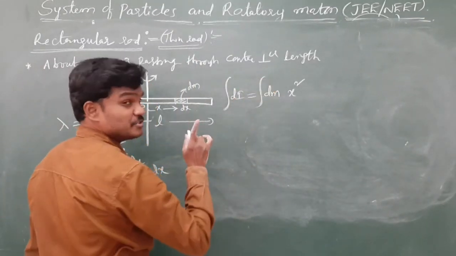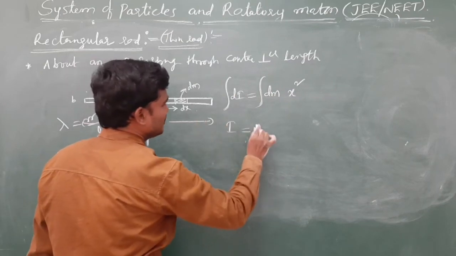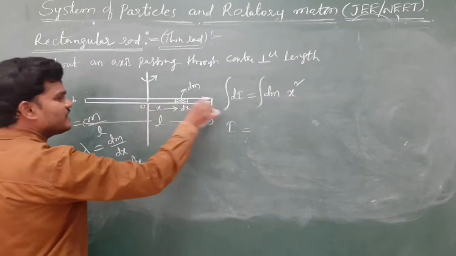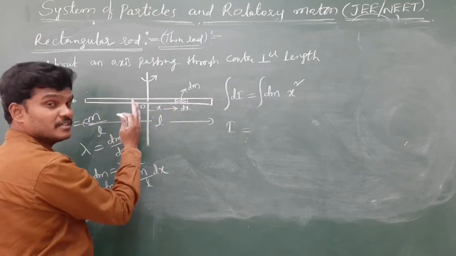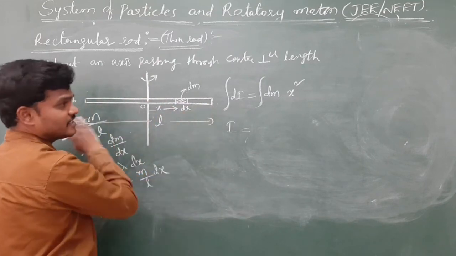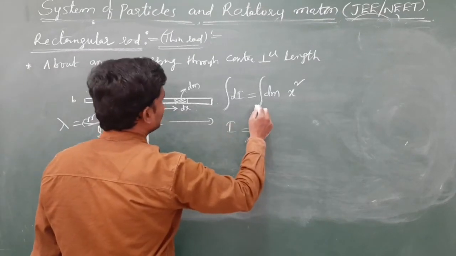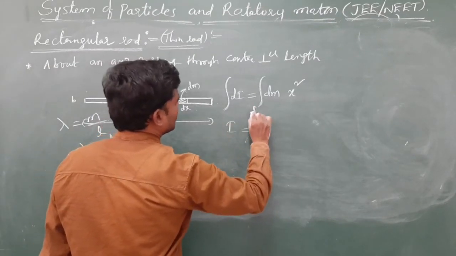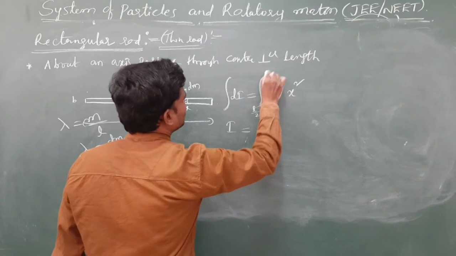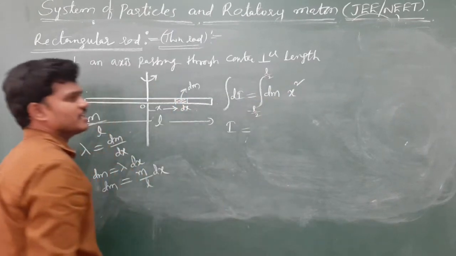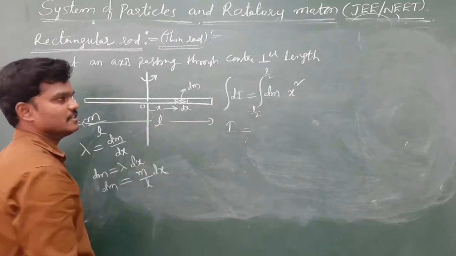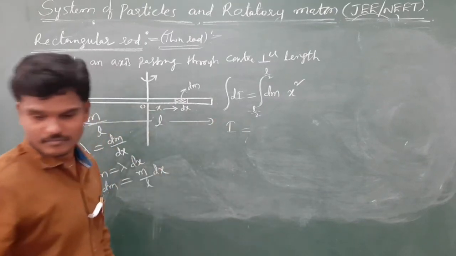From limits you decide. If I move to the right side, plus L by 2, left side, minus L by 2, because this is the middle point. So limits are minus L by 2 to plus L by 2.